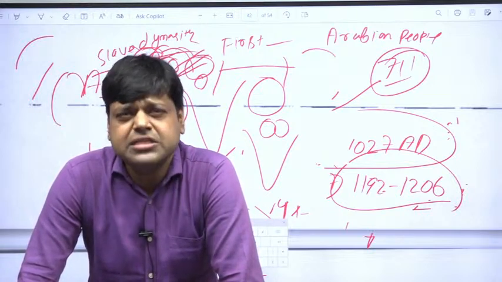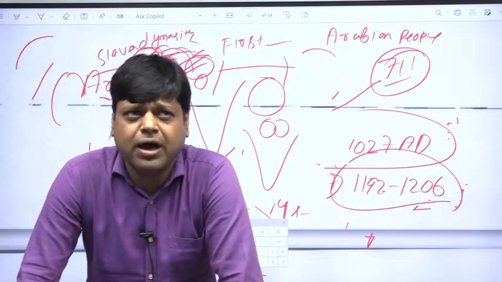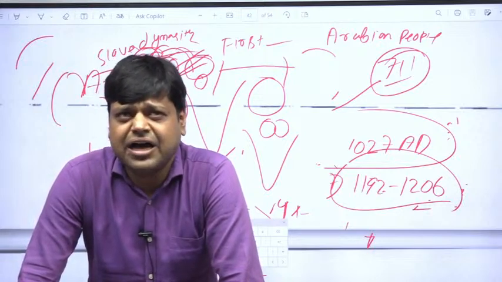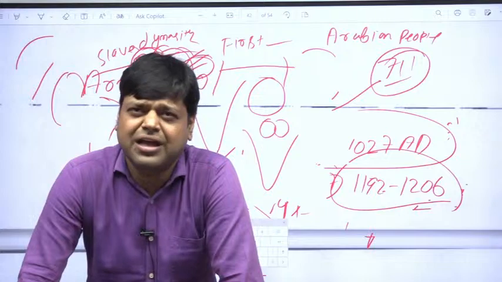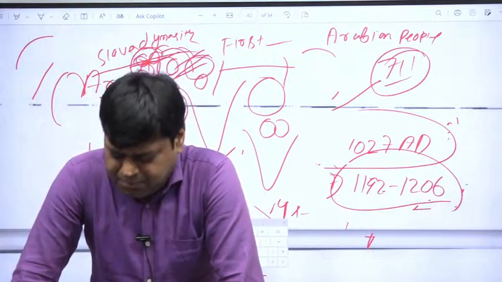The first ruler of the Mughal dynasty was Babur. After that, Humayun. After that, Akbar. Then Jahangir. Then Aurangzeb. And after that, some others. So these are important Mughal emperors.